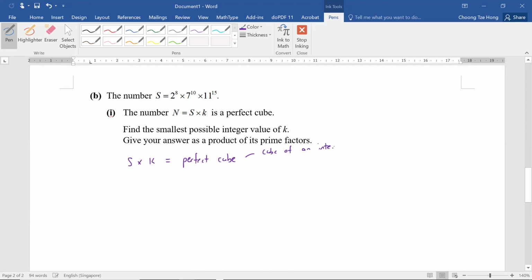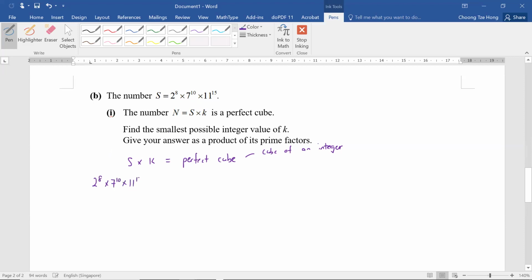If we can express this s times k as a cube of an integer, then it will become a perfect cube. Over here, they have given us the value of s already in a prime factorized form, so we'll just replace it into the question.